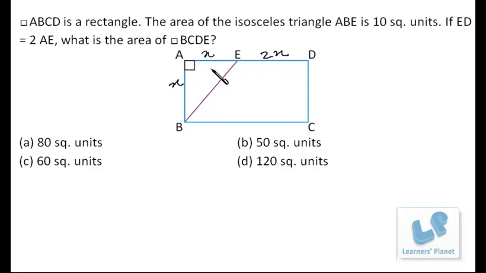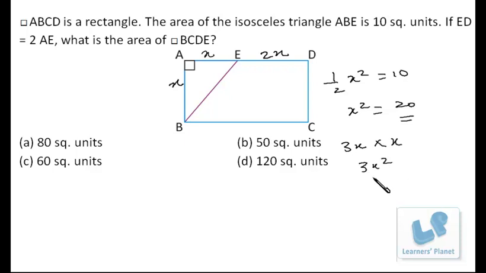Now, the area of the isosceles triangle is given to us, and what is the area of this triangle? It is half base into altitude, that is half x square is equal to 10. That means x square is equal to 20. Now we have to find out the area of this particular portion. First of all, let's try to find out the area of this rectangle. It's this into this, that is 3x into x, that is 3x square. So it is 3 into 20, which is equal to 60.